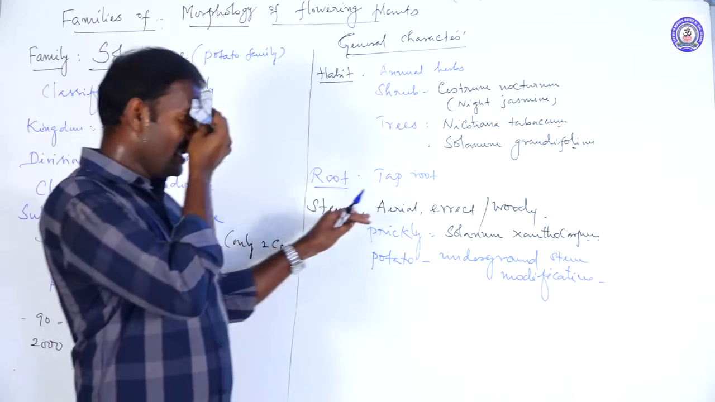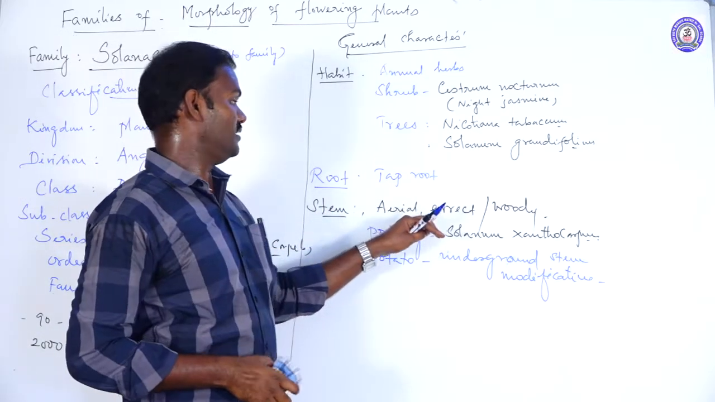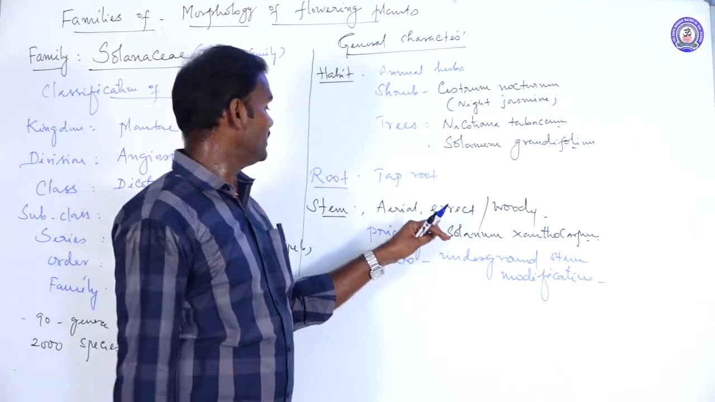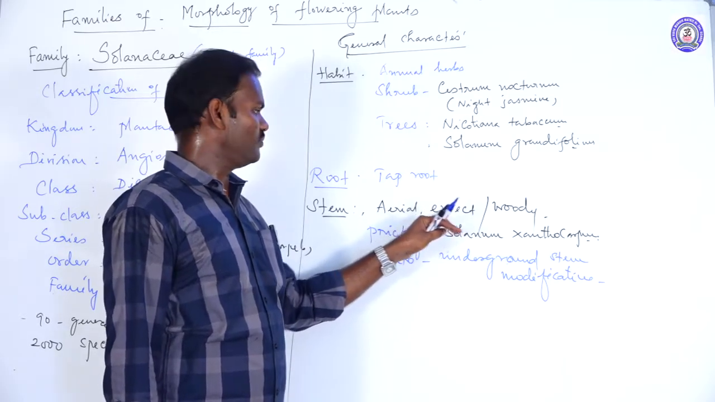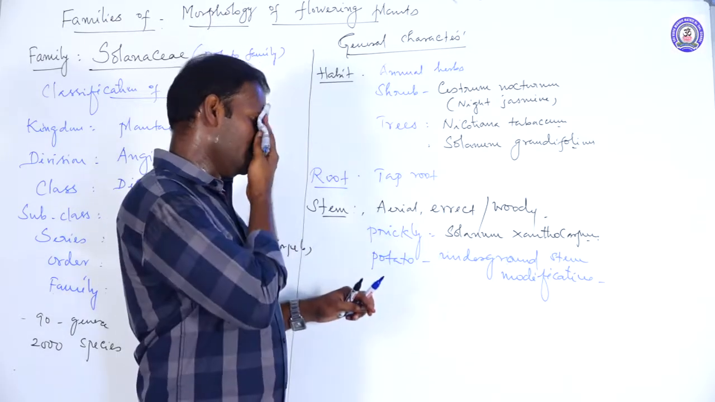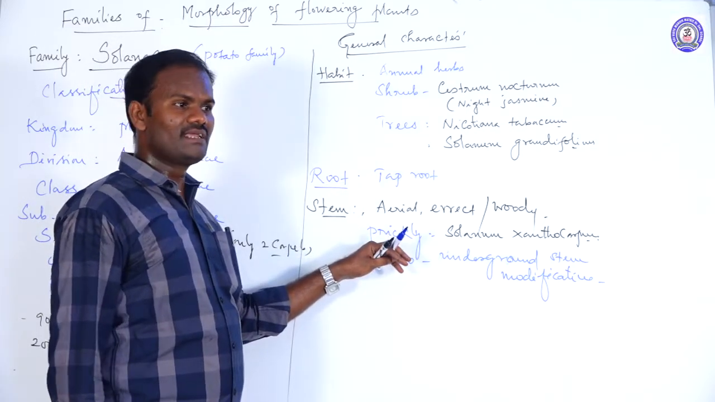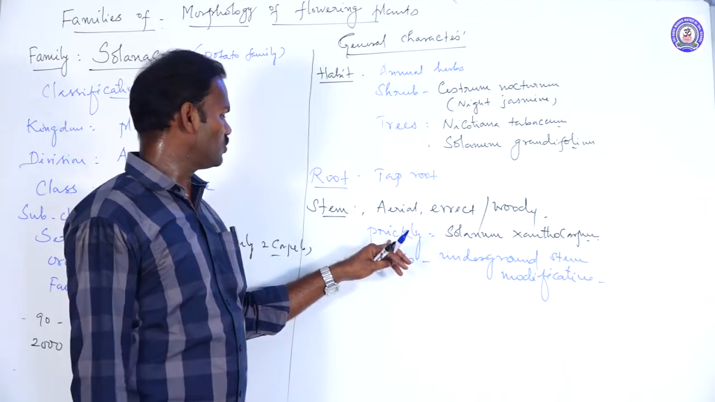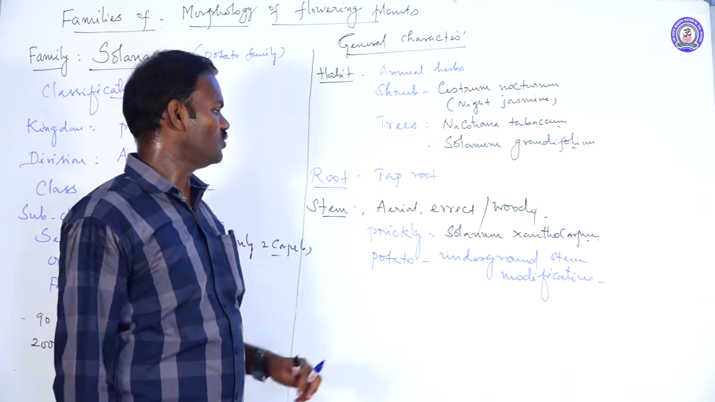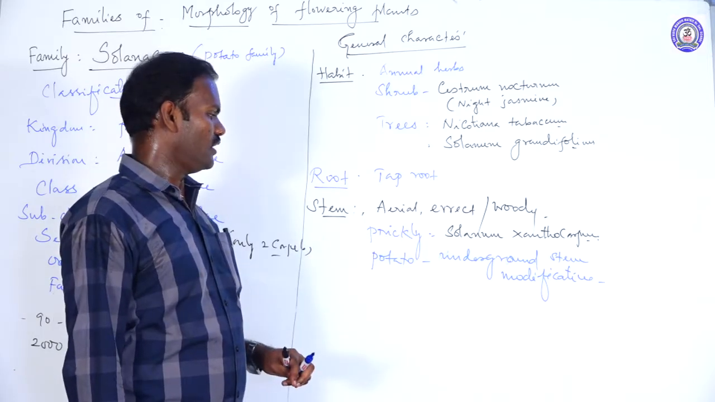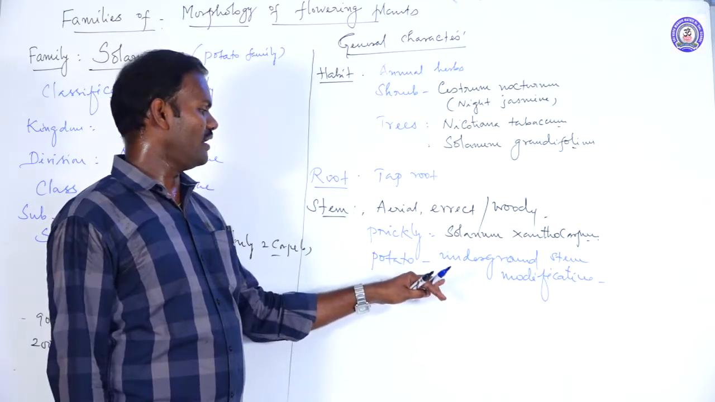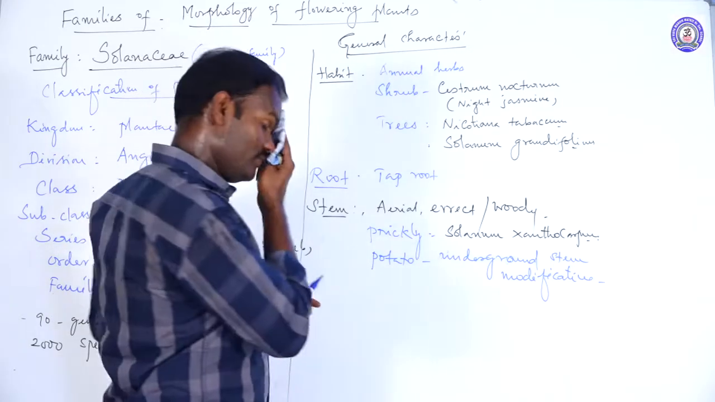The stem is aerial, present above the soil, and erect, rarely woody. In some species, stems are covered with prickles or thorn-like outer growths, for example Solanum xanthocarpum. In potato, underground stems are modified to store food materials.